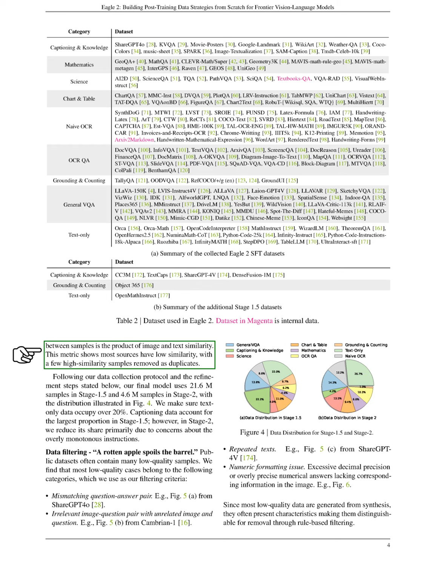Our final model includes 21.6 million samples in the first stage and 4.6 million in the second stage, with over 20% being text-only data. We also focus on filtering out low-quality samples, which often include mismatched question-answer pairs, irrelevant image-question pairs, repeated texts, and formatting issues. By applying rule-based filtering, we can effectively remove these low-quality cases.